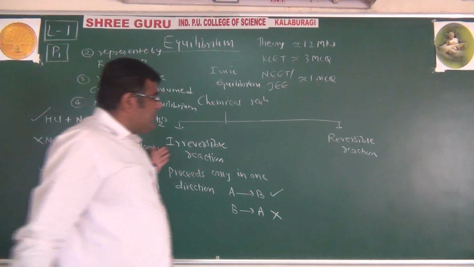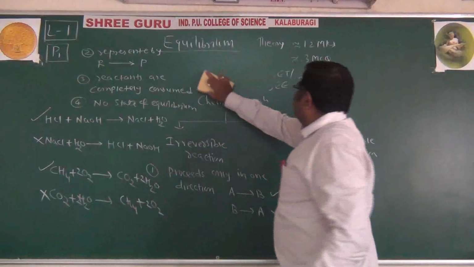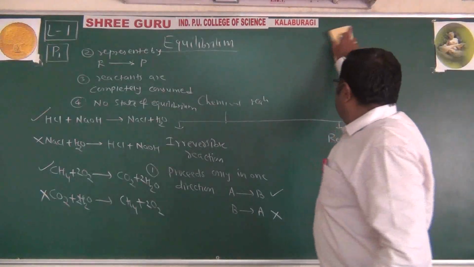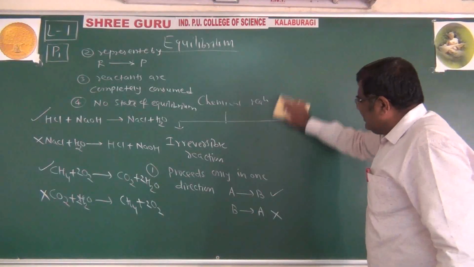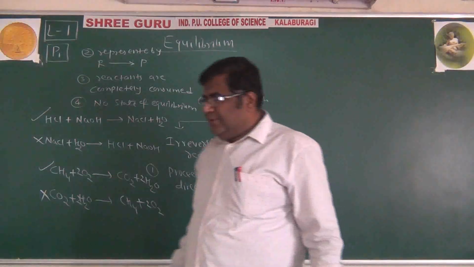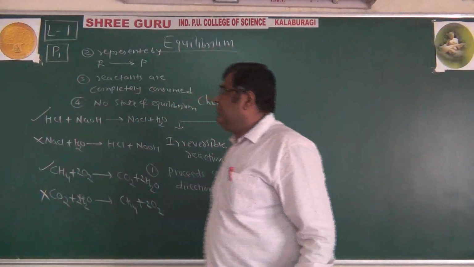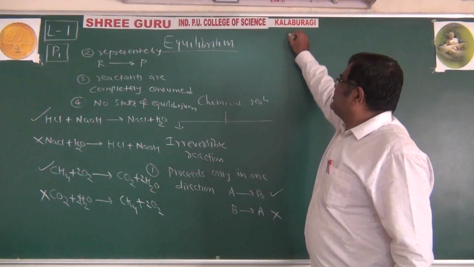But apart from that, there are some chemical reactions which we call reversible reactions. Now, what are the characteristics of a reversible reaction? We can see a reversible reaction.